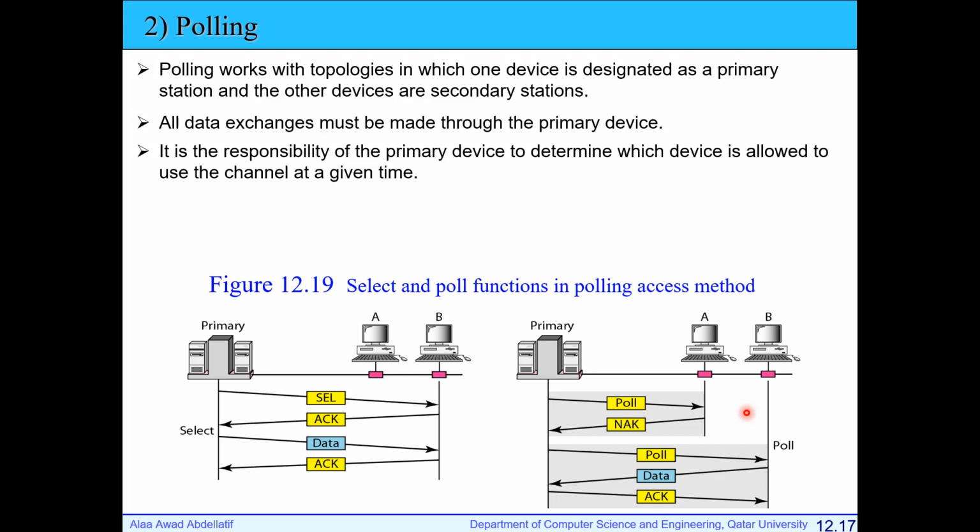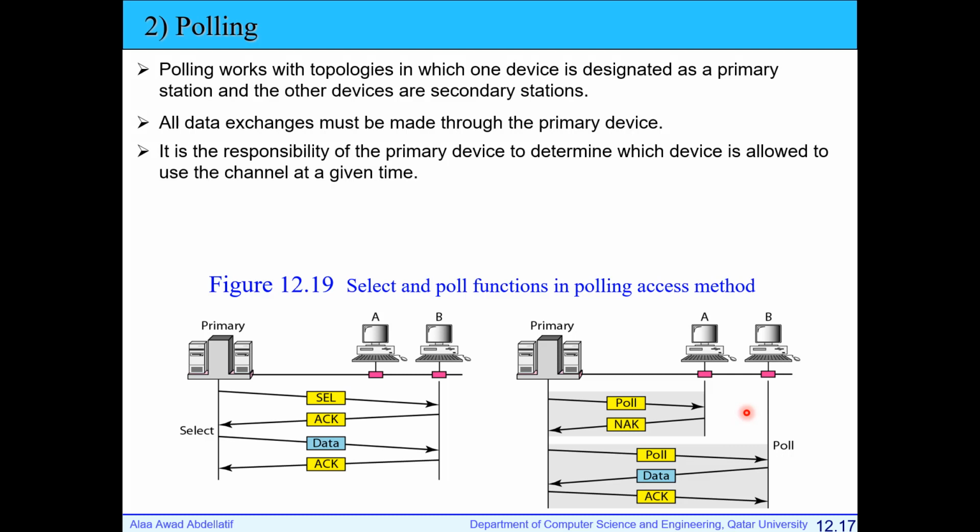Second technique in controlled access: instead of reservation, we can use polling techniques. These work with technology in which we agree that there is one device to control the central node, designated as the primary station. I define the main controller as the primary station, and the other stations are secondary. All data will be exchanged through the primary device.